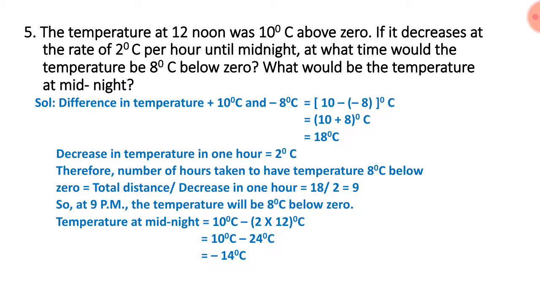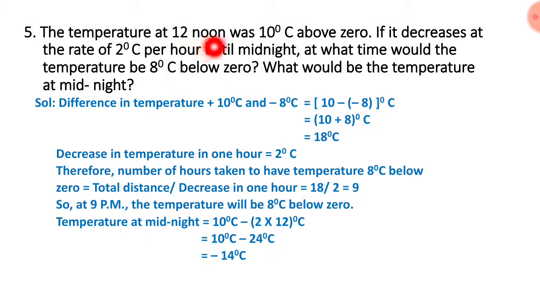Let's solve the next problem from exercise 1.4, that is the fifth question. The temperature at 12 noon was 10 degrees Celsius above 0. If it decreases at the rate of 2 degrees Celsius per hour until midnight, at what time would the temperature be 8 degrees Celsius below 0? What would be the temperature at midnight?